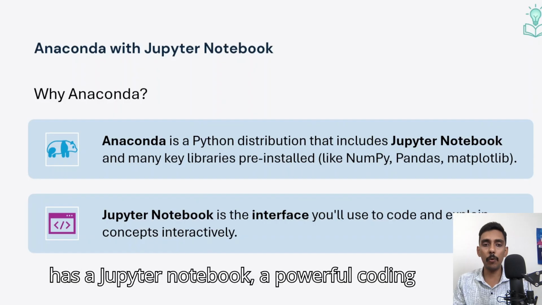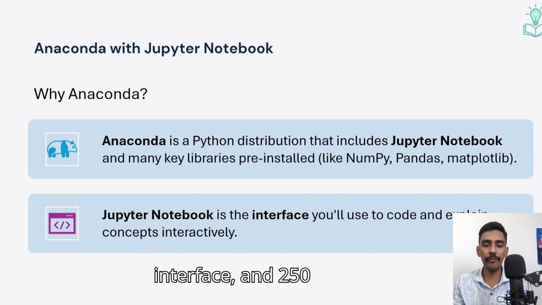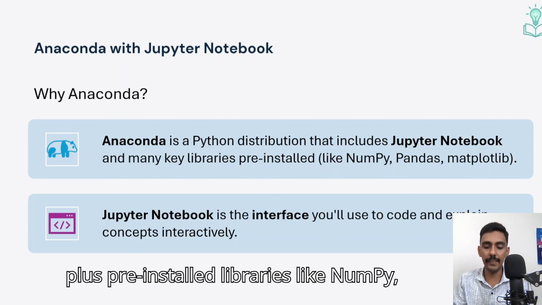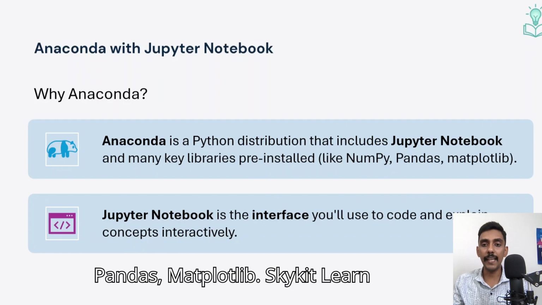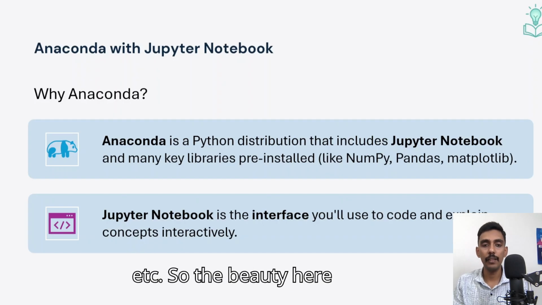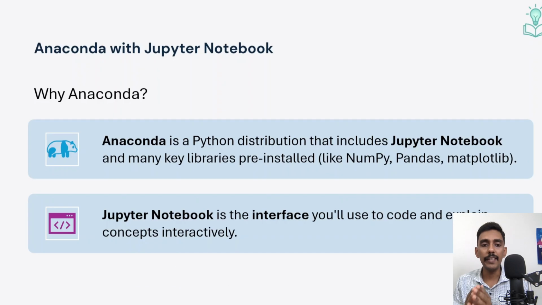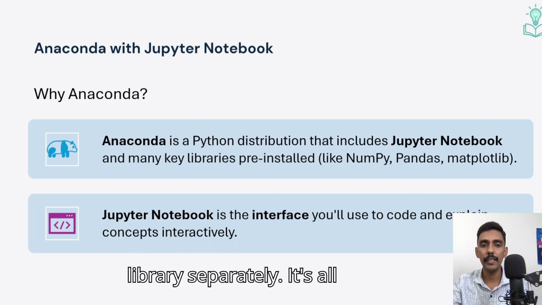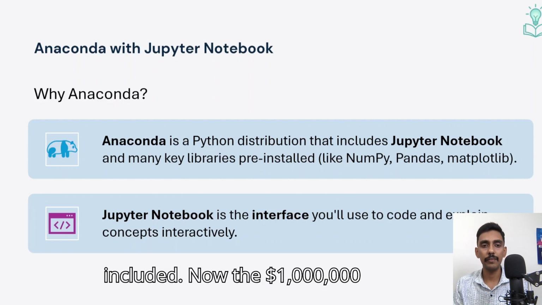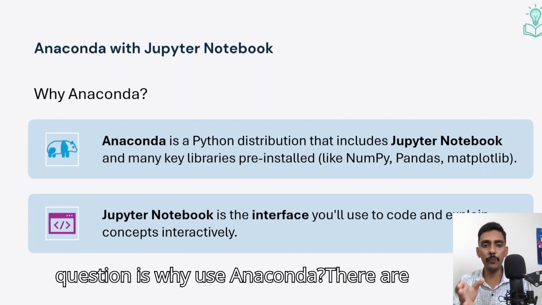It has Jupyter Notebook, a powerful coding interface, and 250 plus pre-installed libraries like NumPy, Pandas, Matplotlib, Scikit-learn, etc. The beauty here is that you don't have to install each library separately. It's all included. Now the million dollar question is, why use Anaconda?